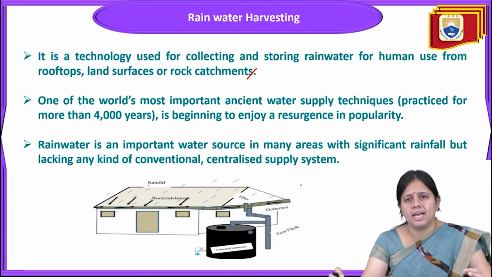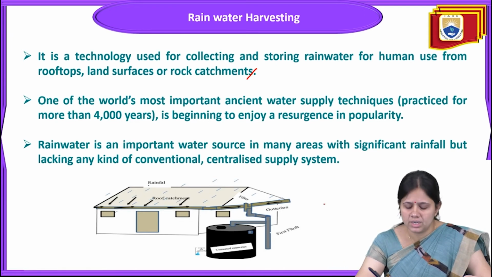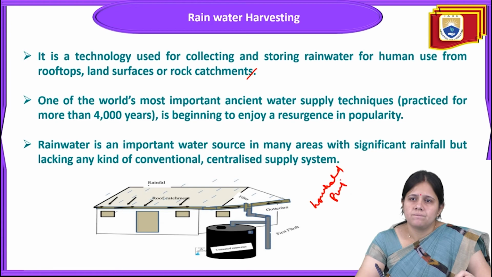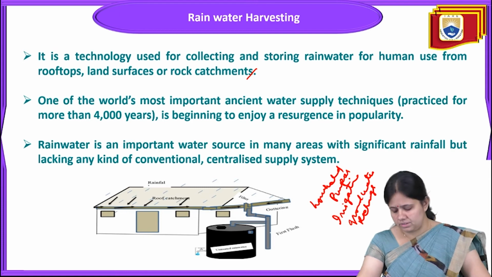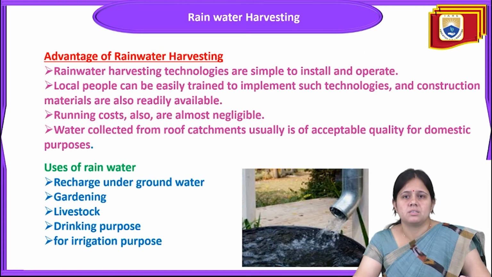Due to this, it helps in human use, like daily human work, and it helps in irrigation also. So these are the benefits of rainwater harvesting. You can use this water for household purposes, irrigation purposes, and next, you can use this water for groundwater recharge. This is a very important point regarding water conservation through the process of rainwater harvesting. Now comes the next point, that is, we are going to discuss the advantages of rainwater harvesting.